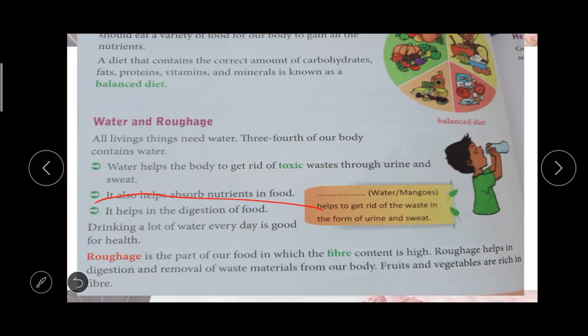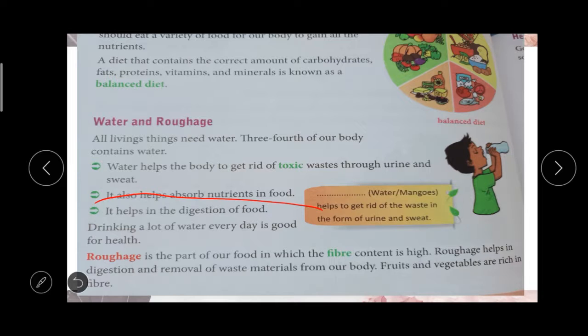Then roughages are a part of our food. Roughages are the part of food whose fiber content is high. Fiber content means foods which contain fiber, sometimes tapioca. These contain a large amount of fiber, so they are called roughages.